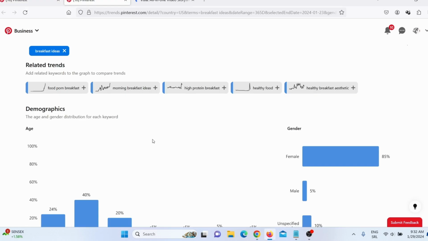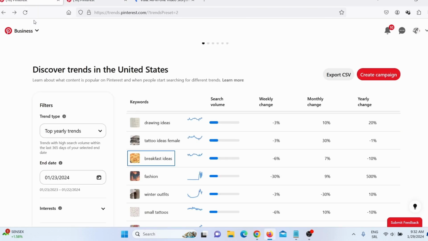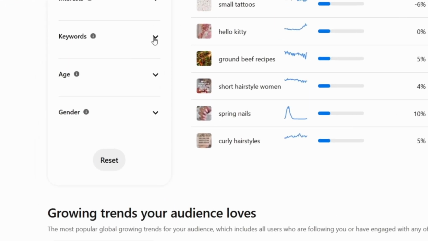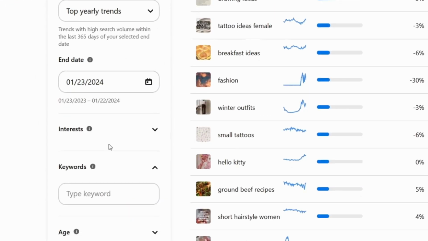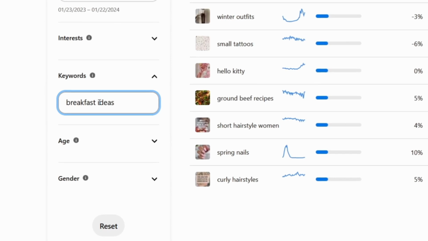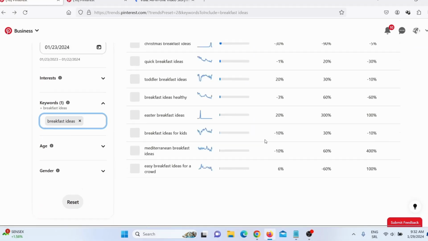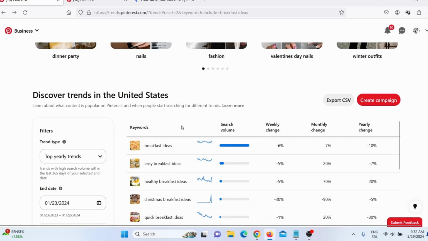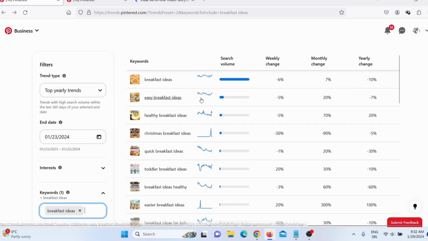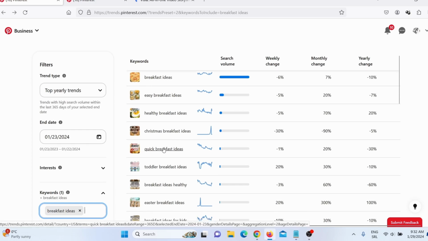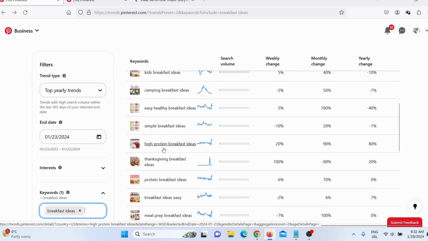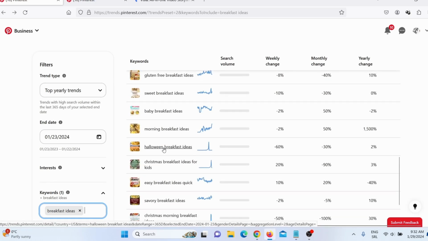Now to find even more related keywords, even more related trends, what I need to do, I need to go back here on Pinterest trends, I need to scroll here and then click here where it says keywords. And then here I need to add my keyword breakfast ideas and then simply press enter. And now here I can see what are the current related trends. Here you can see easy breakfast ideas, it is a stable trend. Healthy breakfast ideas, here you can see they usually give us 20 to 30 current trends related to this keyword.